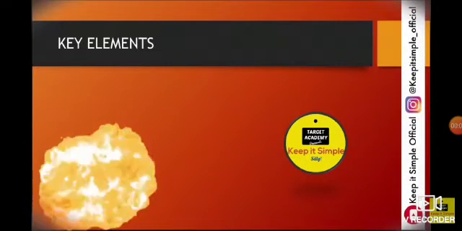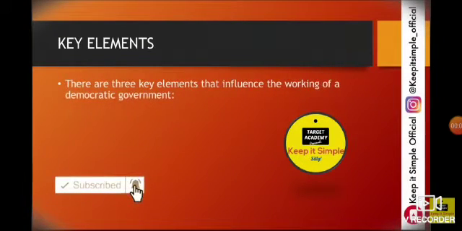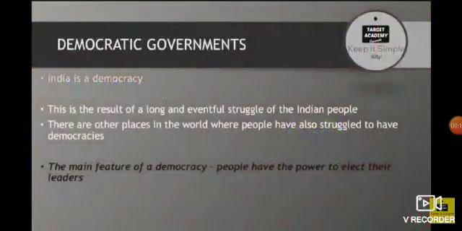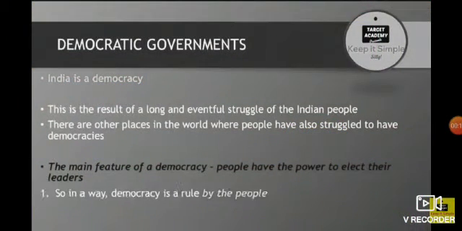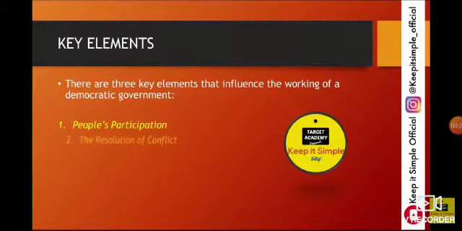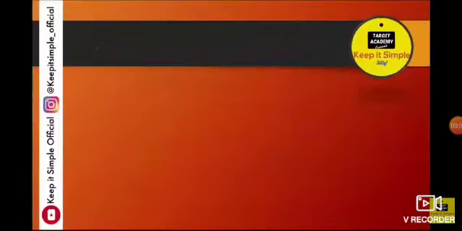My name is Monica. Today we'll learn Civics Chapter 4, that is key elements of democratic government. Now, in this chapter, there are three elements that influence the working of a democratic government. Now, what is democracy? India is a democracy. This is the result that people choose their own government. We have the people's participation through election, the resolution of conflict, equality, and justice that we are getting. We will study in this chapter.